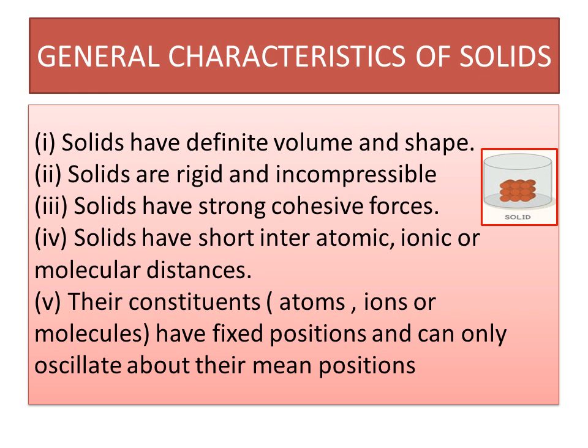What are the general characteristics of solids? Solids have definite volume and shape. They are rigid and incompressible. They have strong cohesive forces. They have short interatomic, ionic or molecular distances. Their constituent atoms, ions or molecules have fixed positions and can only oscillate about their mean position.